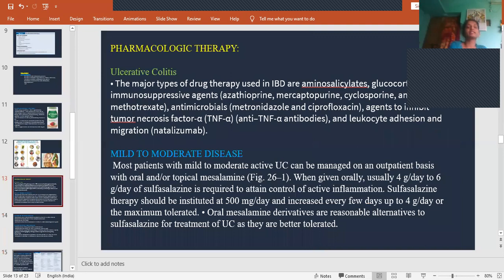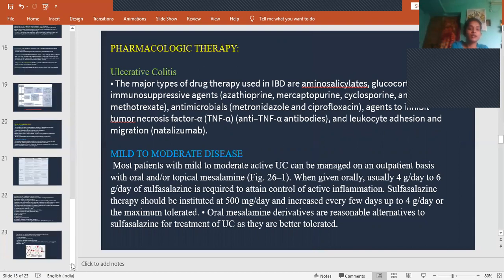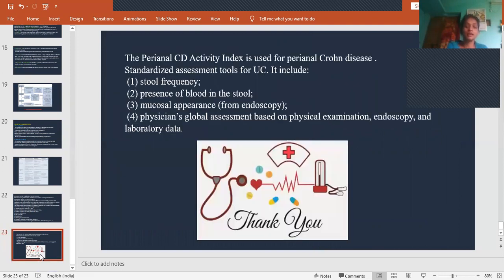And then pharmacological therapy for ulcerative colitis. I think this topic we'll discuss in the next class. In the next classes, we'll discuss the pharmacological therapy of inflammatory bowel disease, what treatment we'll give for Crohn's disease and what treatment we give for ulcerative colitis. I think it's clear for you. If you have any doubts, you can ask me.